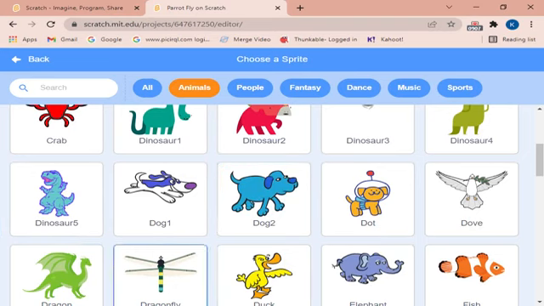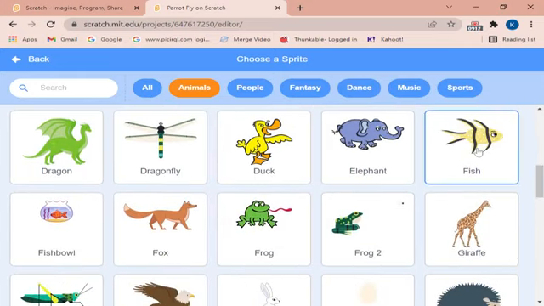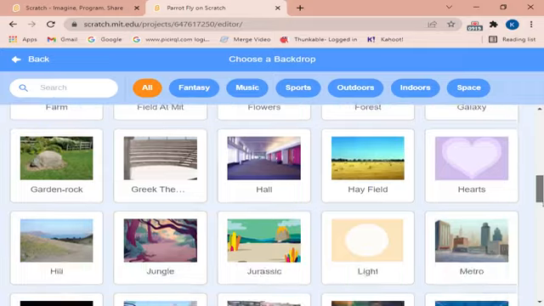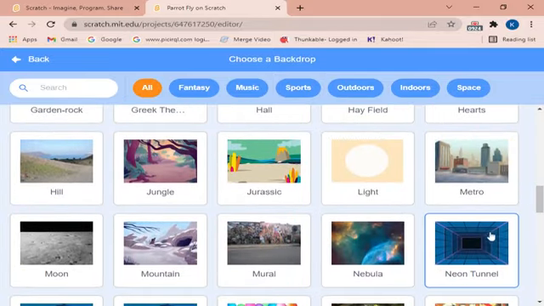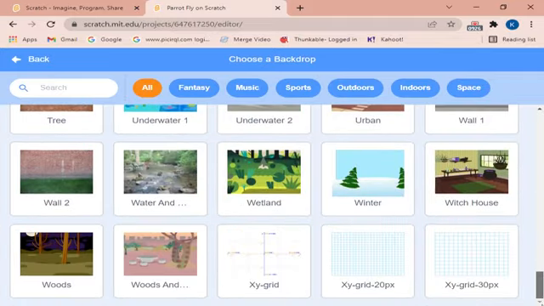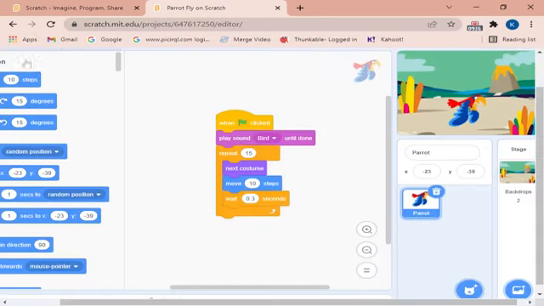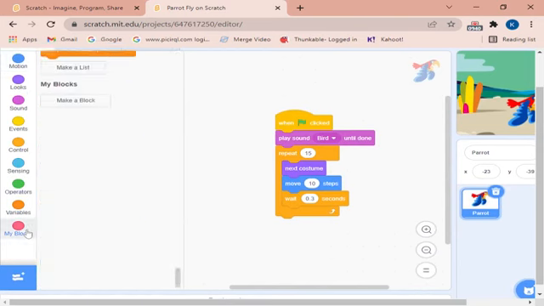So there is actually plenty of options here, plenty of sprites, plenty of backdrops. I will show you the backdrops too. As you can see, there are endless backdrops. I actually like this one. You have castle, woods, house, and you can even add your own.